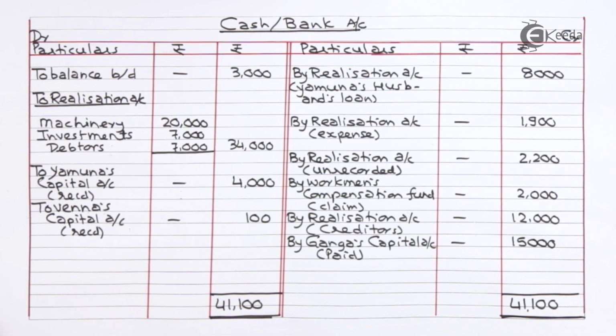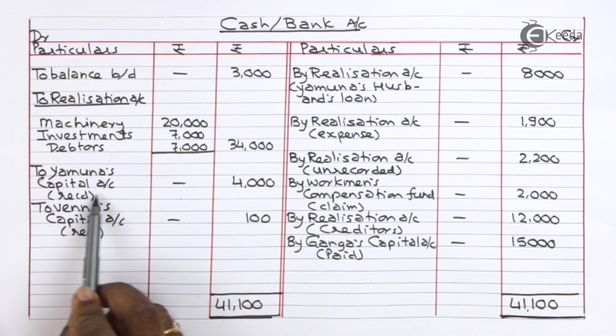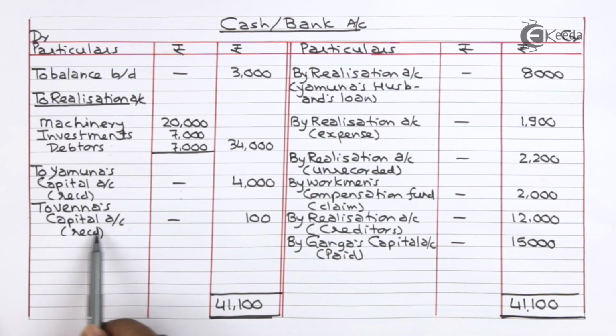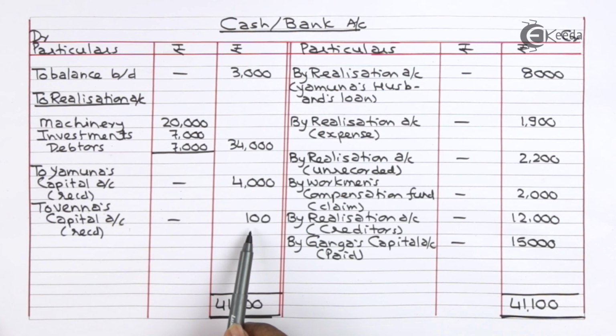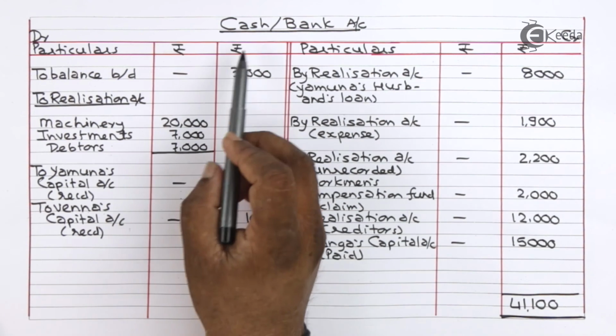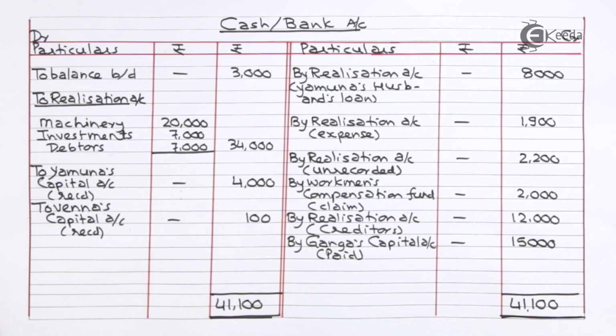Yamuna and Venna's balancing figures were on credit side. It is recorded here on debit side to Yamuna's capital account 4,000, to Venna's capital account 100 rupees. These are the amounts received from them in final settlement. Finally, we have closed cash bank account. We got debit equal to credit 41,100. That means entire ledger accounts we have done correctly.